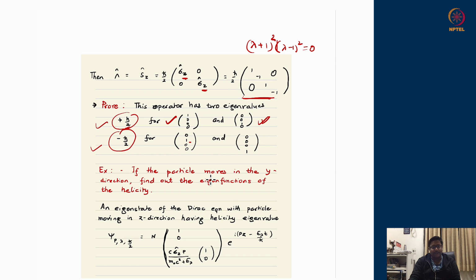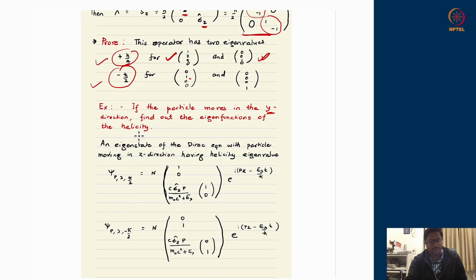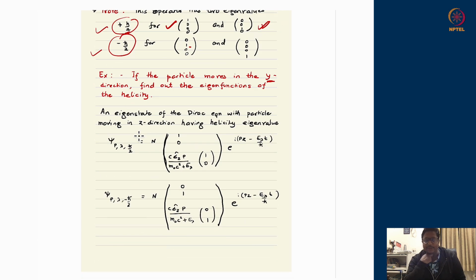Actually, if you work it out, you can prove that even if the particle were moving along the y direction, the helicity operator will become sy, sigma y, which will be an off-diagonal matrix. So this 2 cross 2 would not be 1, minus 1 on the diagonal, it would be off diagonal. But still, it so happens that despite its off-diagonal structure, it has only two eigenvalues, which is again plus h bar by 2 and minus h bar by 2. So in general, you can prove that it can have only two eigenvalues in any direction it moves, h bar by 2 or minus h bar by 2.